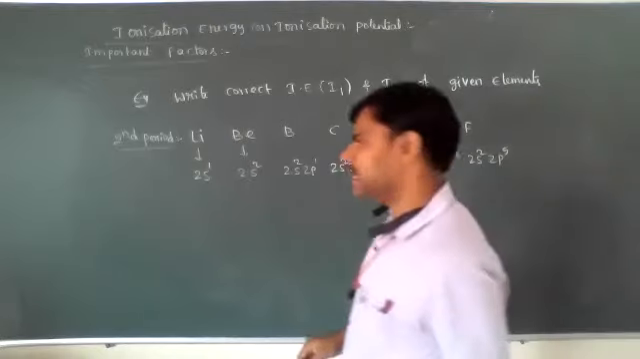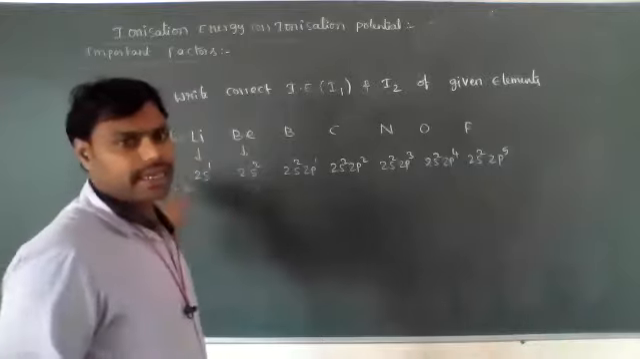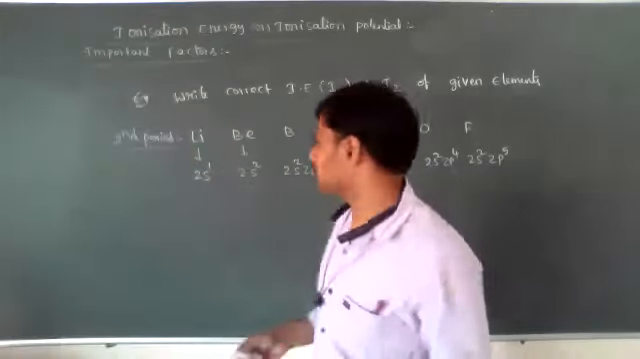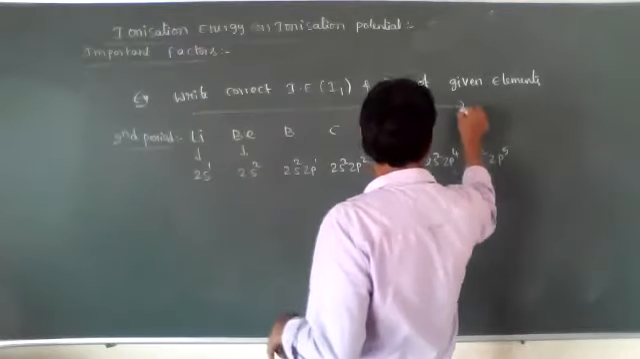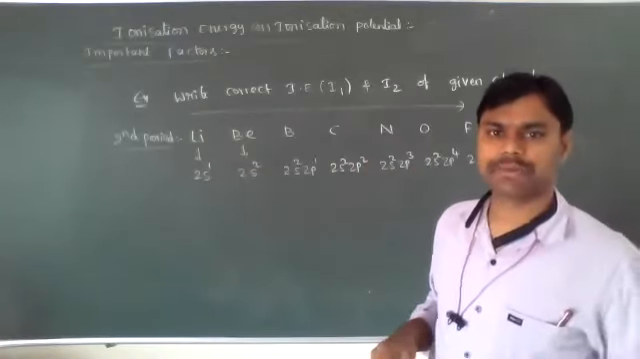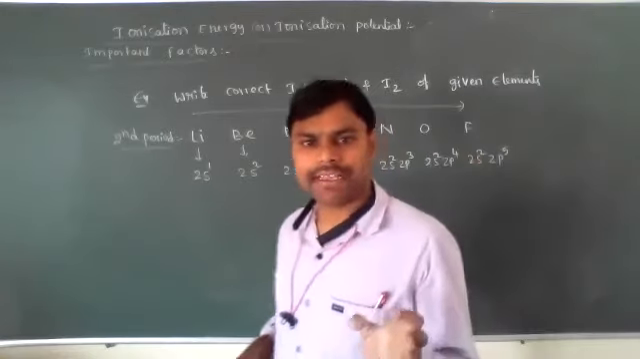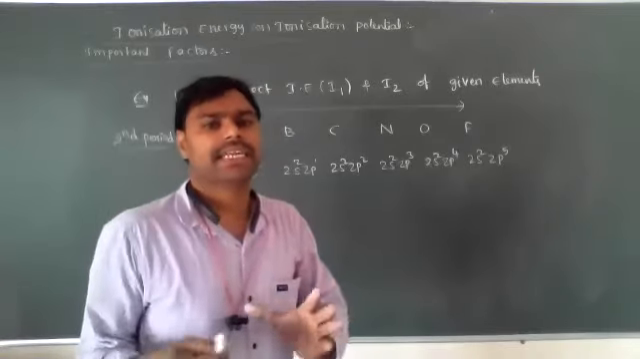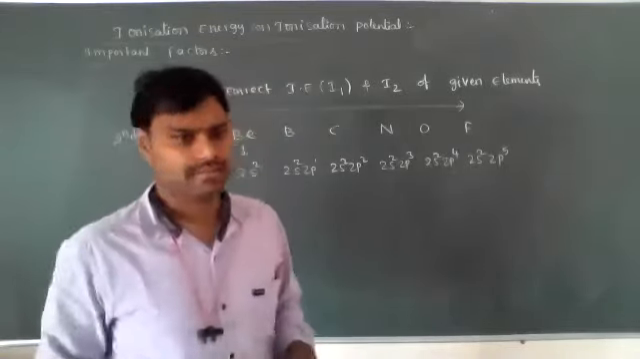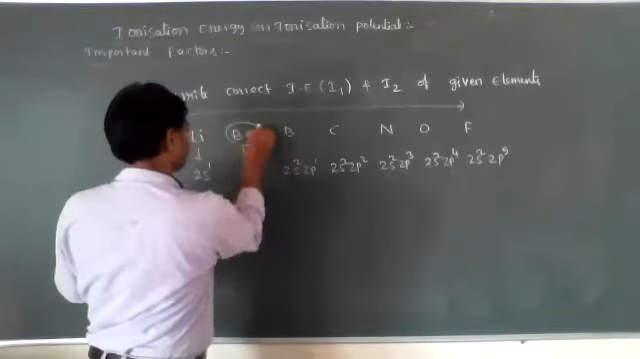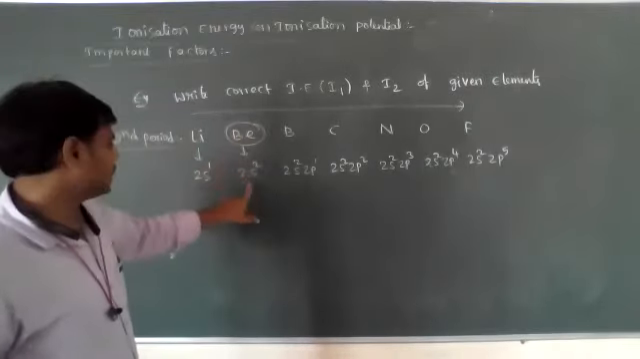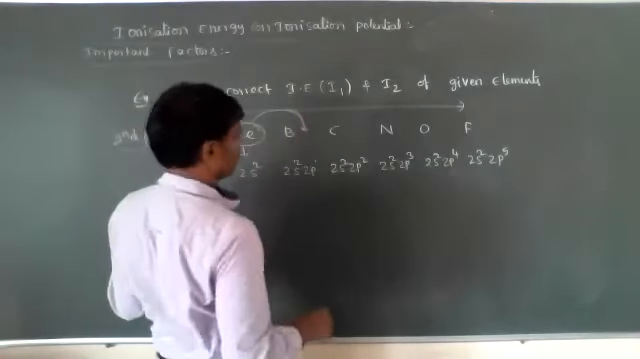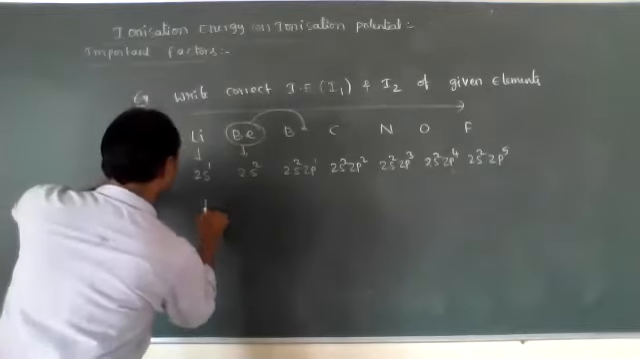So ionization energy generally increases in a period from left to right. This is the general ionization energy order, but some exceptions are there. If any atom has a stable half-filled or completely filled electronic configuration, its ionization energy is more than the surrounding atoms. Beryllium has a stable electronic configuration, so its ionization energy should be more when compared to boron.